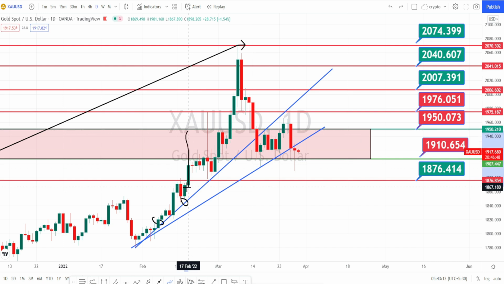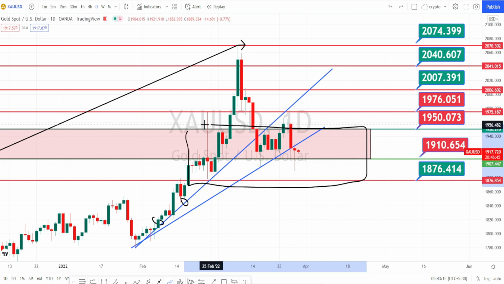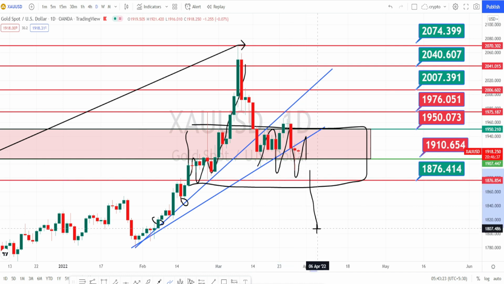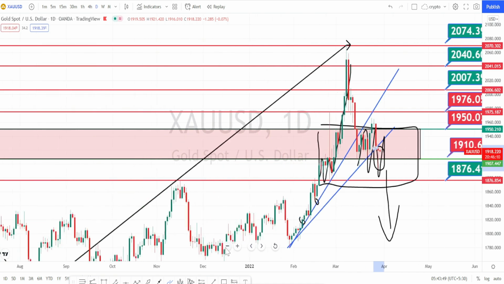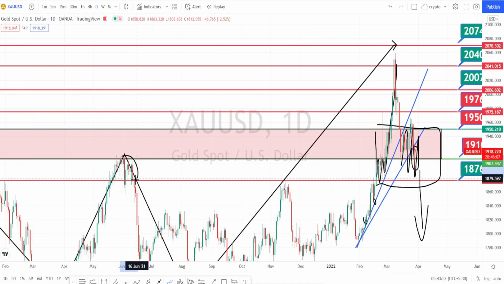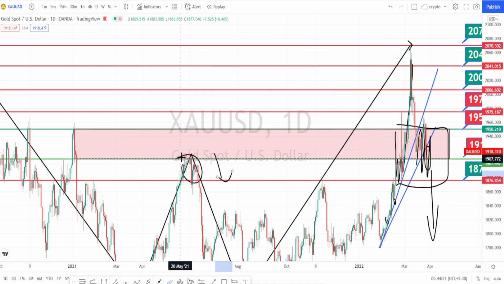It is still trading in a range. This was a range where it had consolidated previously, then the bullish trend started. Again we are seeing a consolidation happening over here. Once it breaks this consolidation, we can expect a bearish trend reversal. Currently the price action in the daily time frame is sideways. Within this sideways we are seeing a bearish trend, and this level is also acting as a very strong support, because we have noticed that this level had acted as a very strong resistance in the past. The price action has to break this support level in order to continue with a bearish trend reversal.